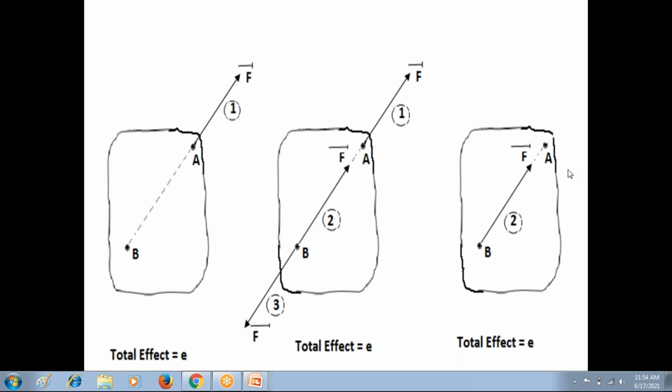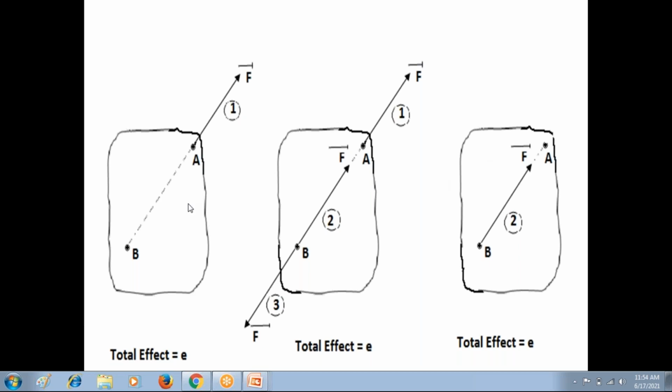We can observe that the point of application of force on the same line of action can be changed from point A to point B so that there is no change in the effect on the rigid body. This is called the principle of transmissibility of force. It states that along the same line of action, that is very, very important.